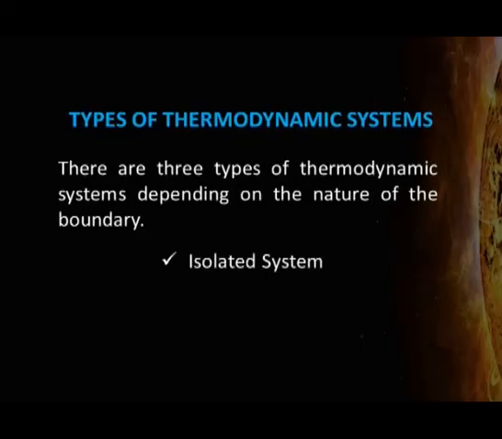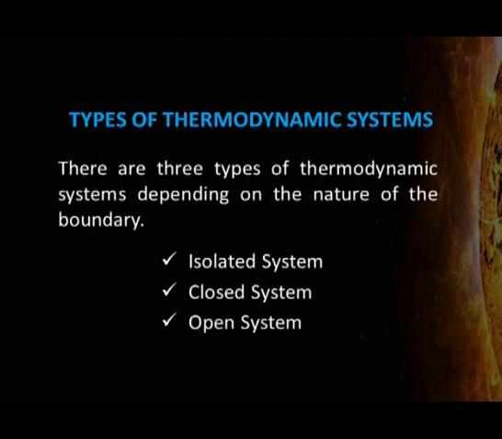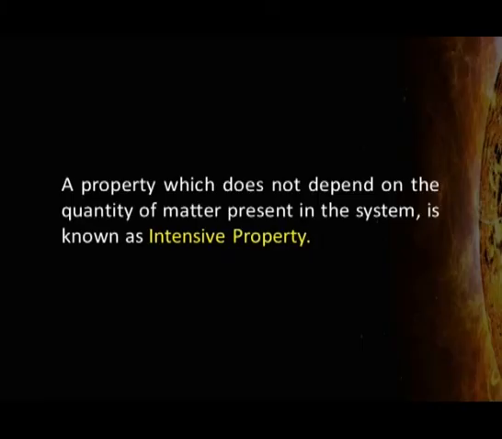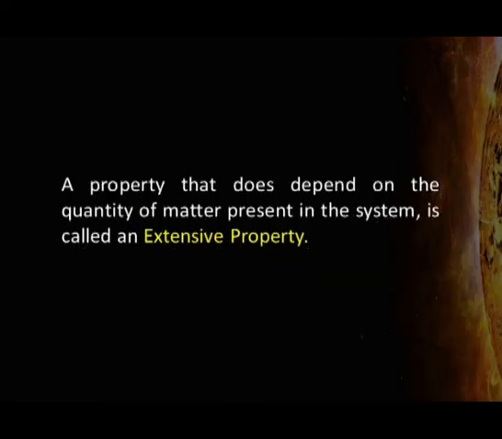There are three types of systems: isolated system, closed system, and open system. Properties can be defined in two ways: intensive properties and extensive properties. Intensive properties are those properties which are independent of the amount of matter contained in the system, but extensive properties are the properties which depend upon the amount of the matter contained in the system.